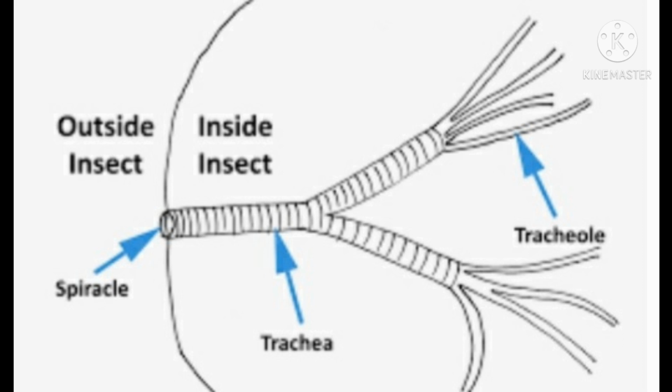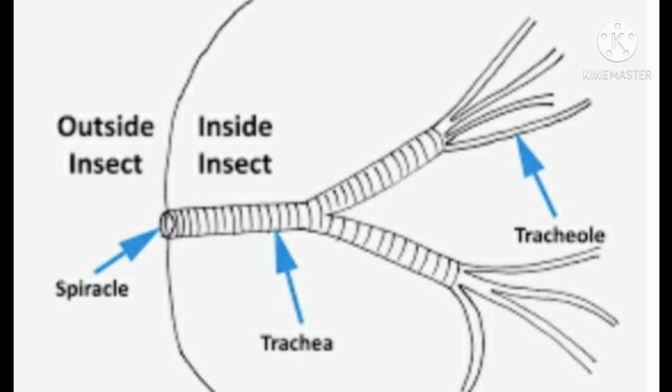Carbon dioxide produced during respiration in the cells diffuses into the tracheae and is carried to the spiracles where it is expelled in the process of breathing. Thus, in insects, the exchange of gases occurs through tracheae.